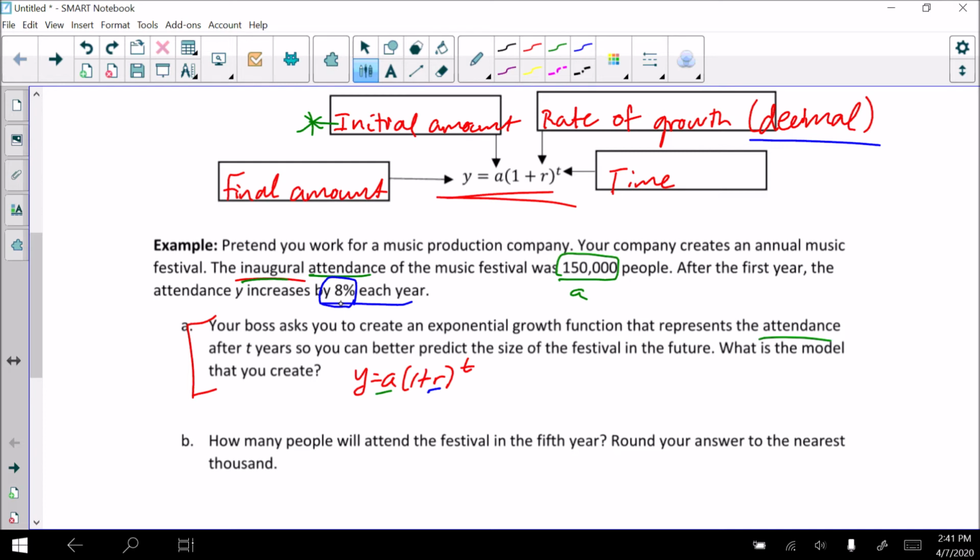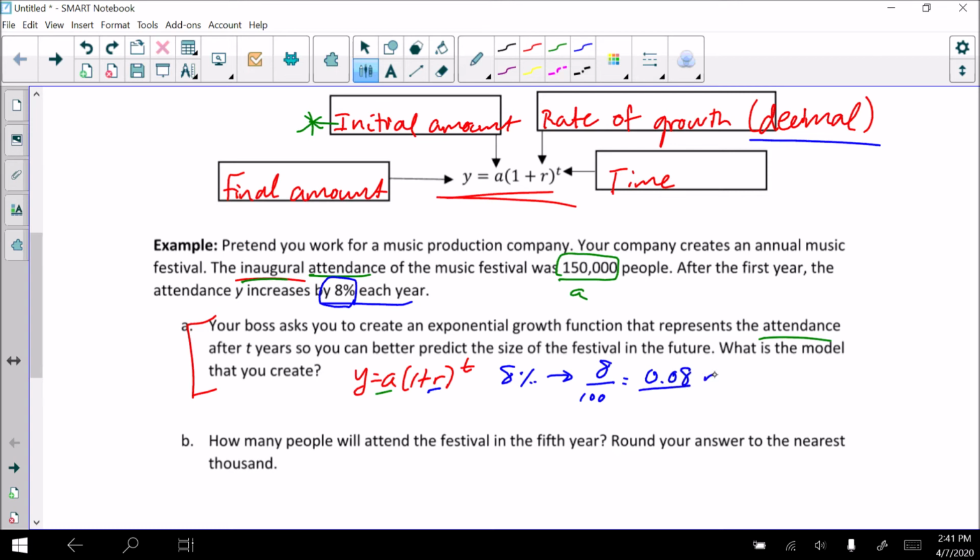If you're not sure how to turn 8% into a decimal, all you need to do is 8, whatever the decimal is, divided by 100. Okay, you can do that on a calculator if you need to, or just do it in your head. That's going to get you 0.08. So that is our r. That's what we're going to look for here.